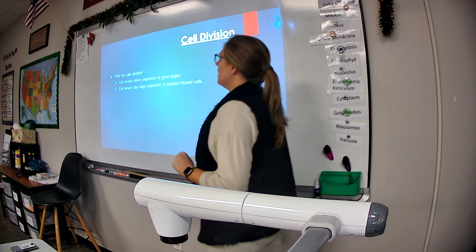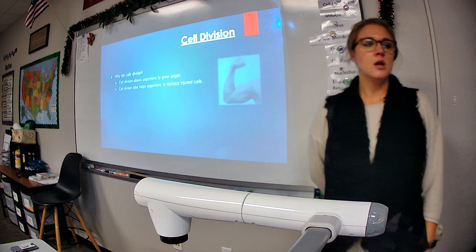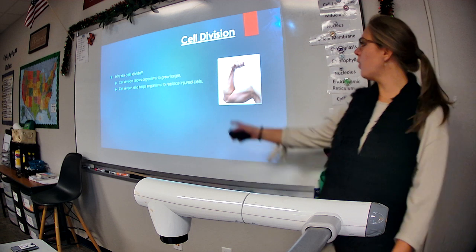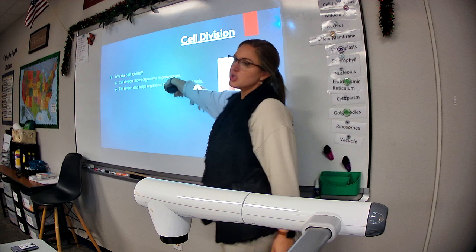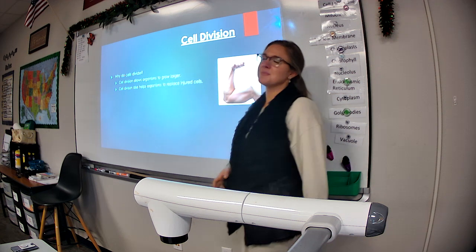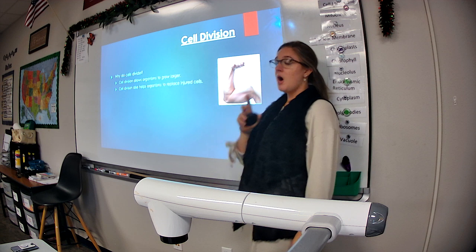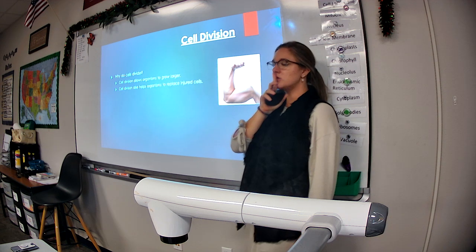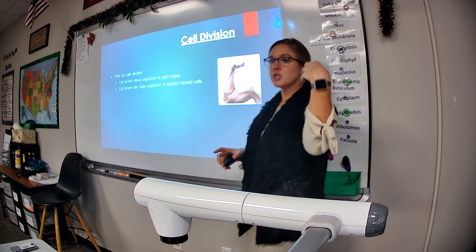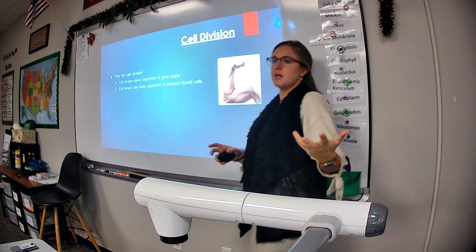Okay? All right, so why do cells divide? There's 2 reasons. Number 1, to allow an organism to grow larger. That's the first reason, to allow an organism to grow larger. Okay? Think about our muscles, right? Our muscles, made of muscle cells, grow and get larger as you work them out because you're helping your muscles to create more of themselves.